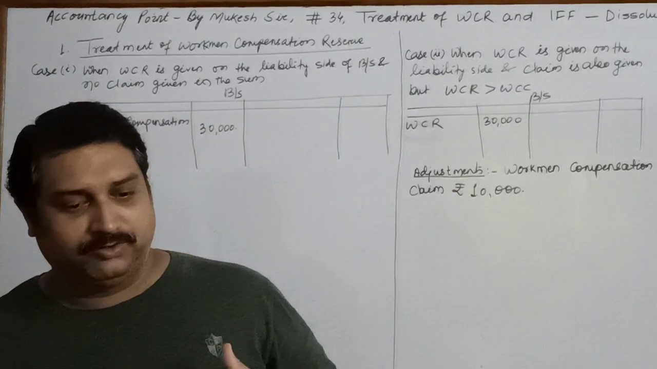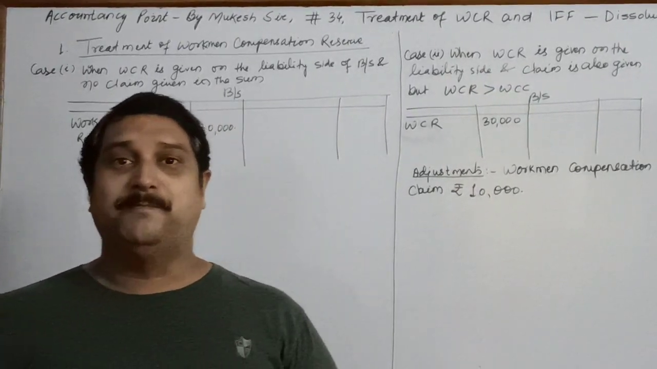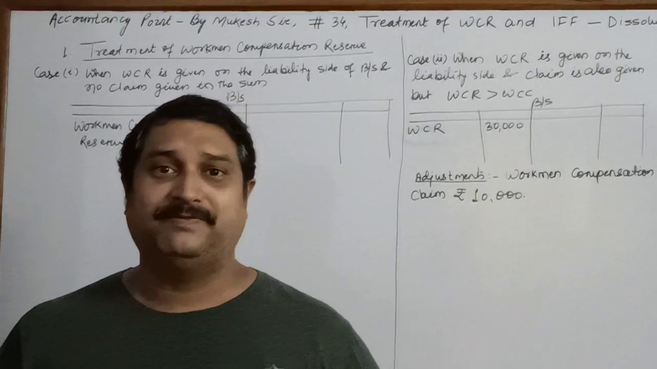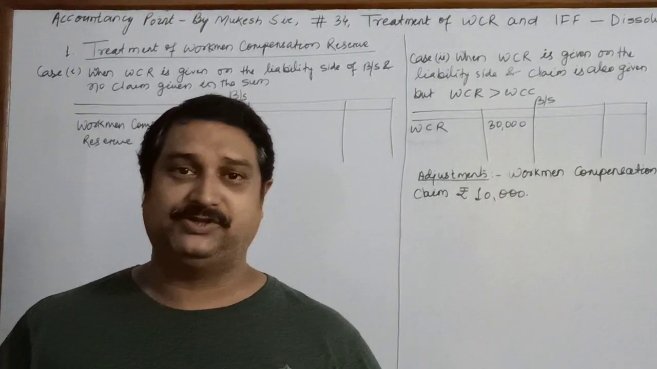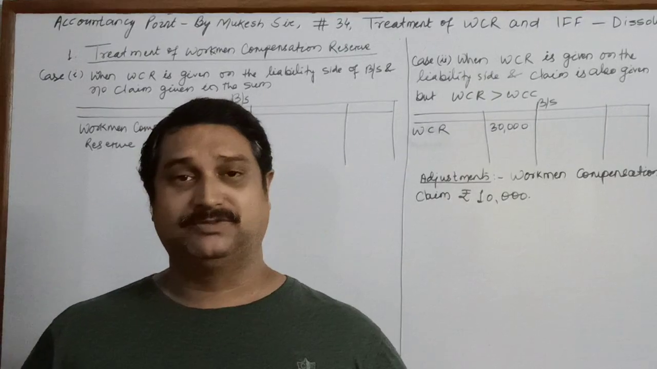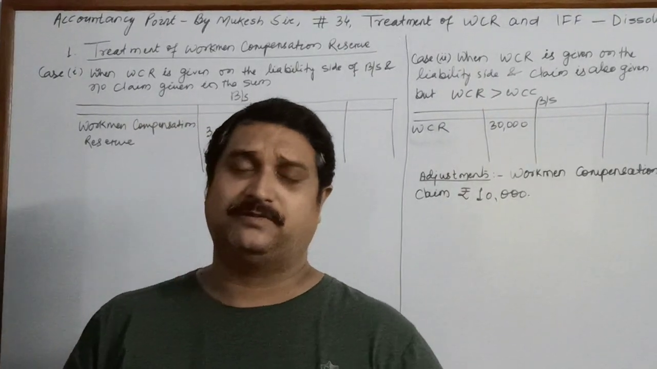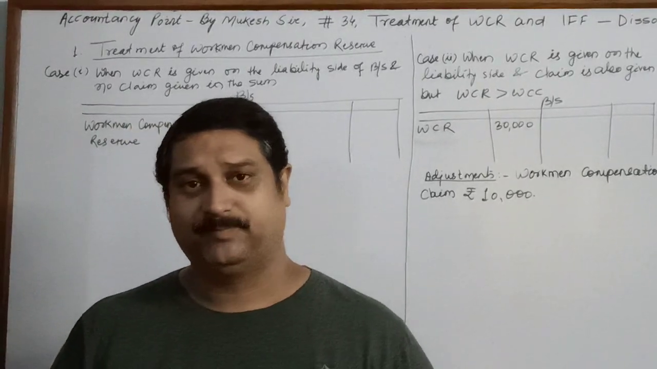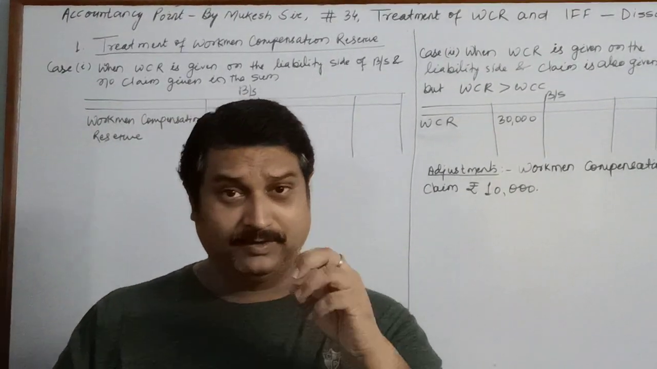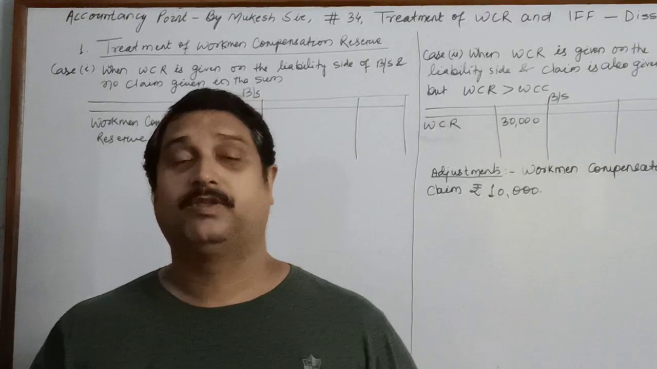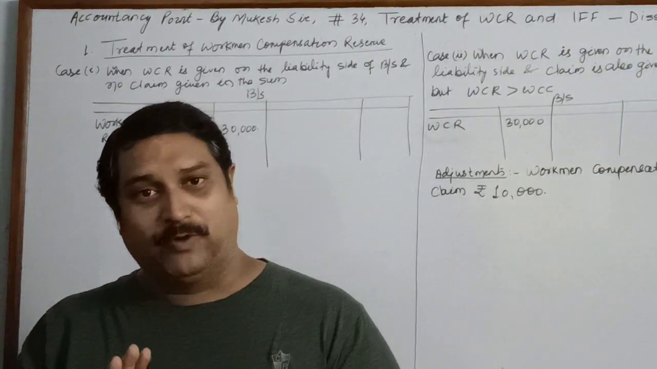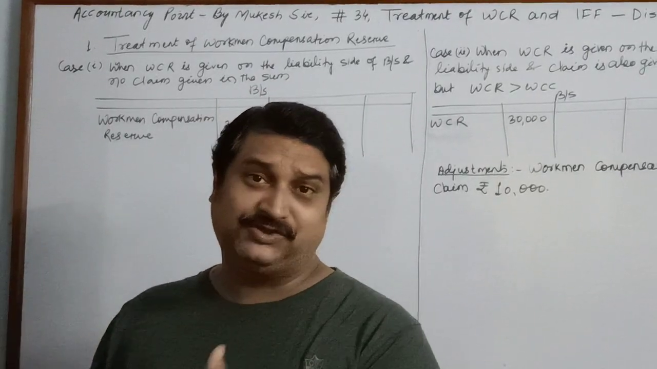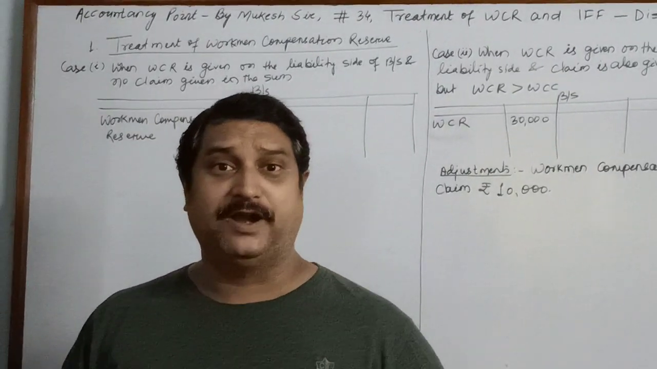So, in today's video, our main topic is the treatment of workmen compensation reserve and investment fluctuation fund or reserve. Because most of the students make mistakes in these two concepts, especially in the chapter of dissolution. The treatment of the workmen compensation reserve and investment fluctuation fund in case of admission and retirement is quite different.